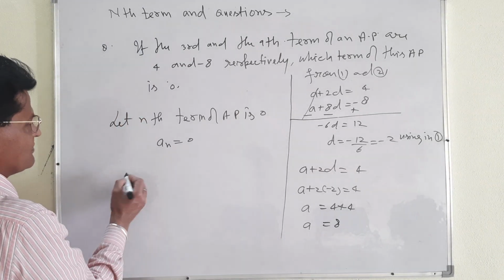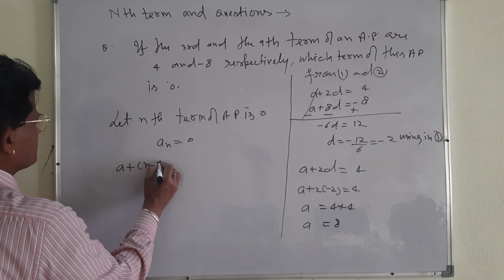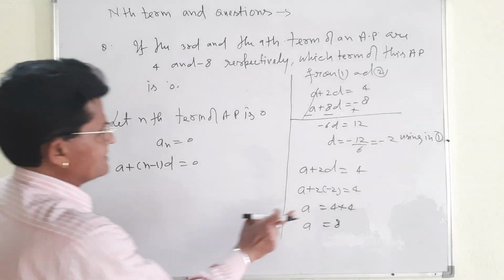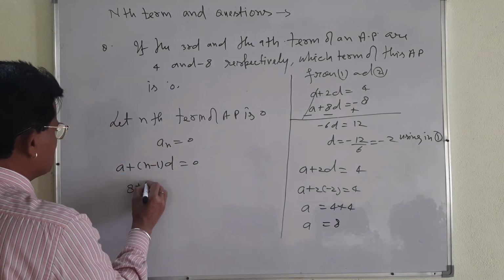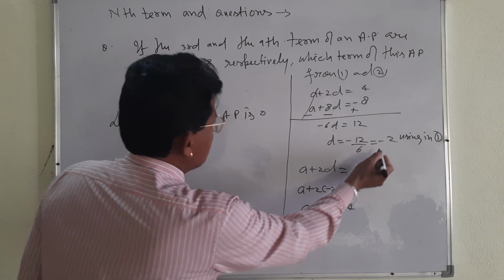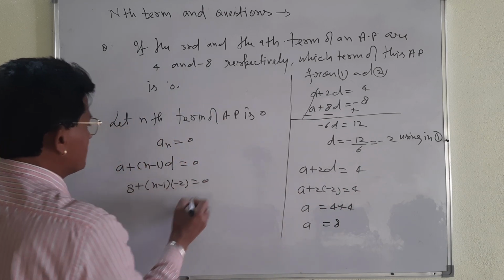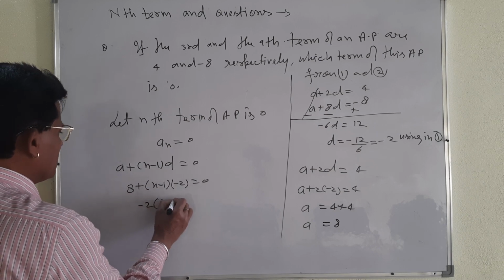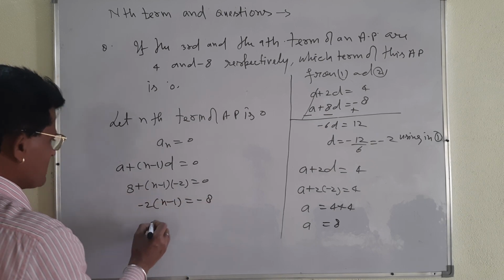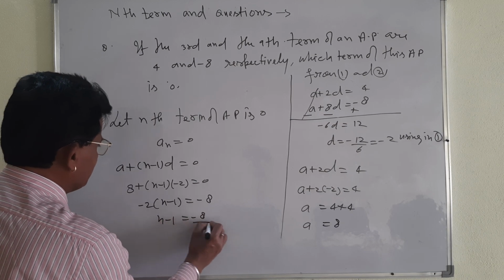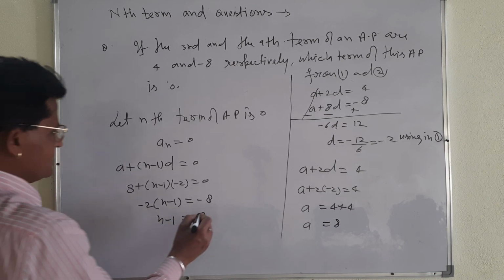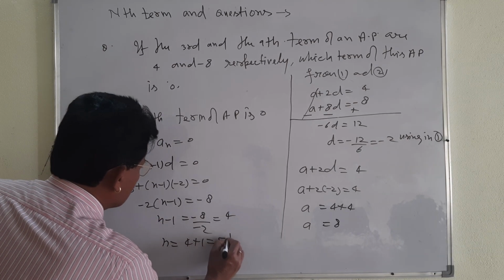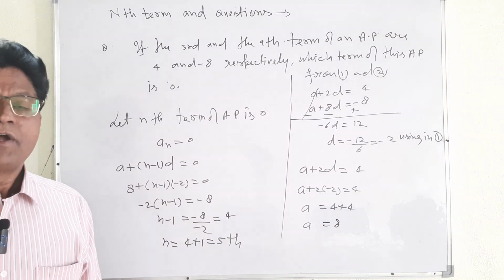In place of AN, I just before told you A plus n minus 1 D is equal to 0. This is the formula of nth term. Apply the value of A is 8 plus n minus 1, apply the value of D, that is minus 2, is equal to 0. Okay, take 8 from left side to right side, minus 2 into n minus 1 will be equal to minus 8. And n minus 1 will be equal to minus 8 divided by minus 2. By minus 2 you are going to divide it. It will be how much? 4. N will be equal to 4 plus 1, that will be fifth term.